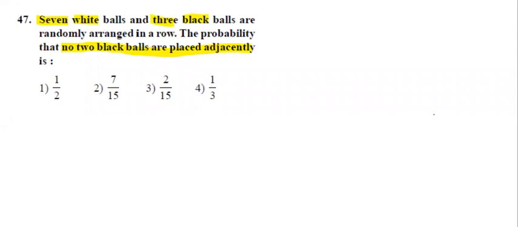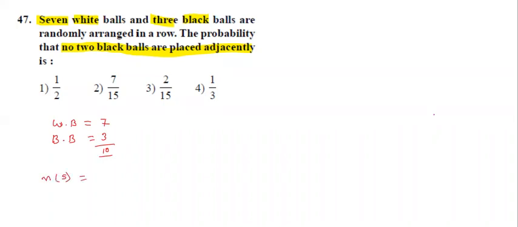So in this case, first white color balls, WB means white color balls. There are 7. BB means black color balls. How many are there? 3. Total 10. Now, what is N of S?